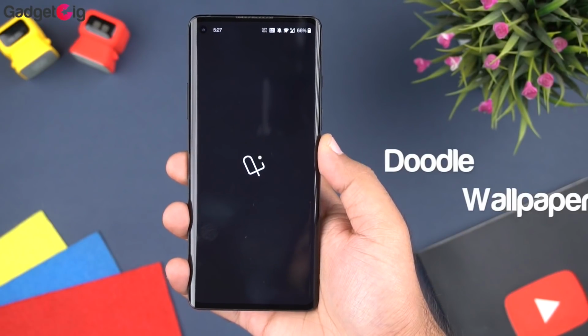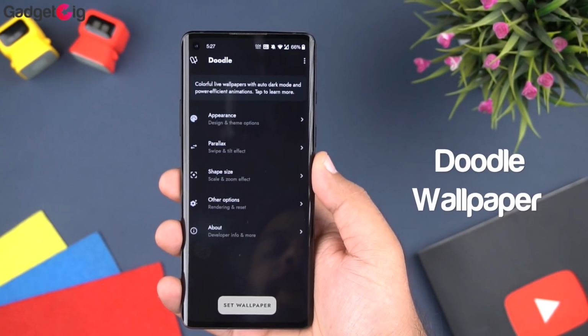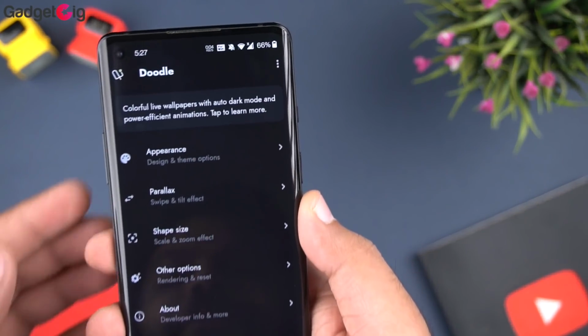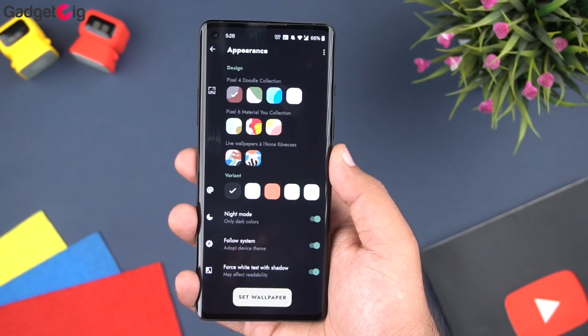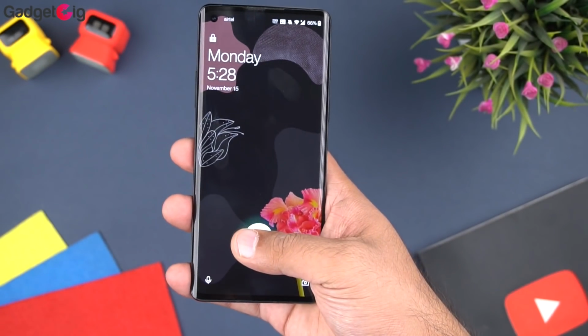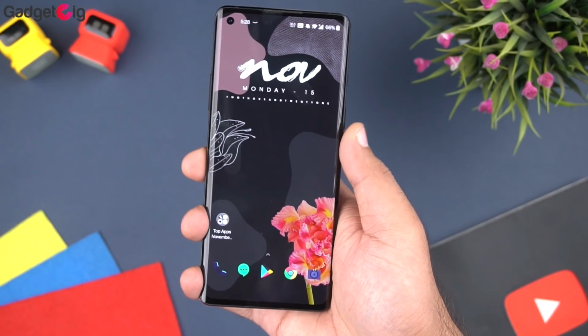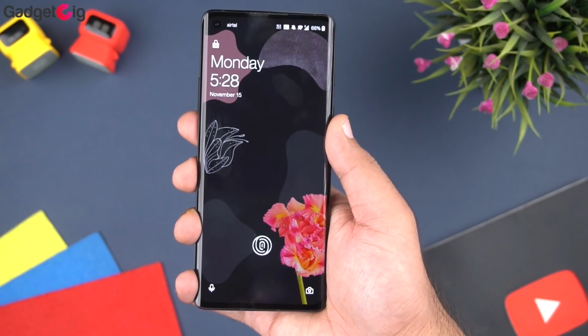The next app we have in our list is the Doodle. Doodle is a colorful live wallpaper app. The wallpapers are based on the original Doodle live wallpaper collection which we have seen in Google Pixel 4. Apart from that, you also get the Material You inspired live wallpapers in the app.